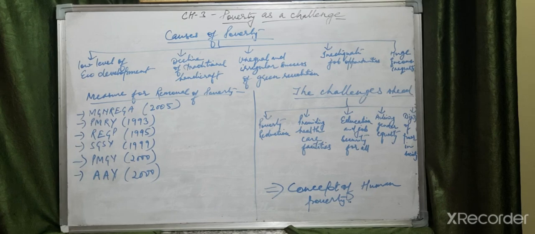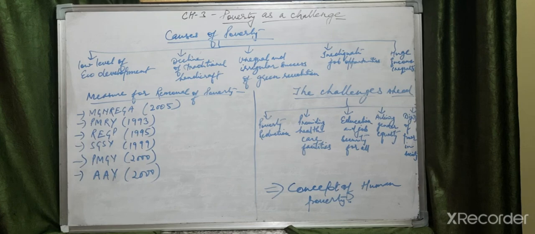Go through the chapter. If any doubt, you can ask me. After watching this video, your task is to go through the book and read whatever is given in it. Don't concentrate much on the data provided. Only focus on certain data, like the poverty ratio of India, the poverty ratio of Bihar, the poverty ratio of Orissa. This much you have to learn, and for the rest, whichever book has the latest data, just mention it in your book, so that you have the correct data, according to 2011-12.